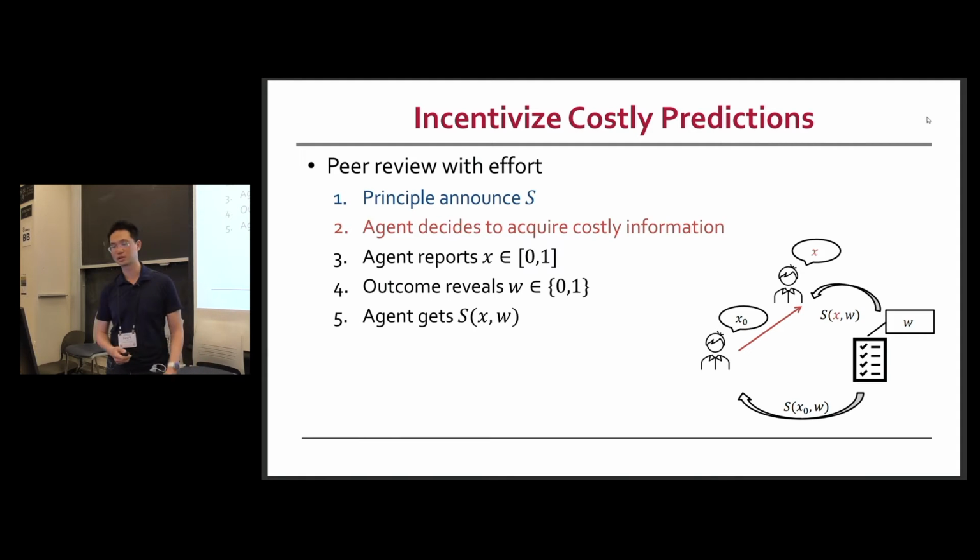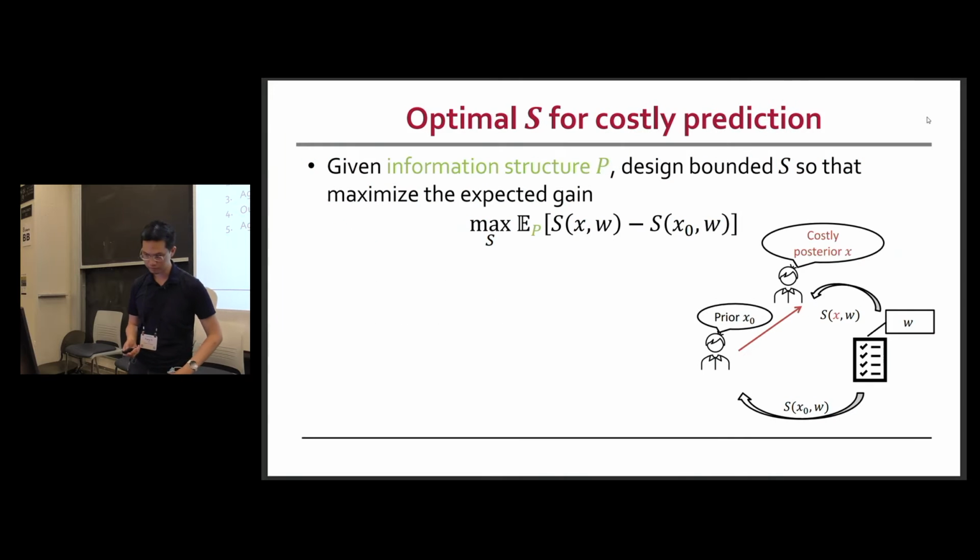So in that case, the agents not only decide what to report, they also decide whether to acquire costly information, for example, reading the papers or not. Our goal is to maximize the payment difference between getting the posterior signal versus reporting a prior belief. So we have two terms.